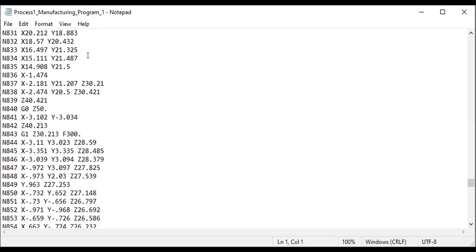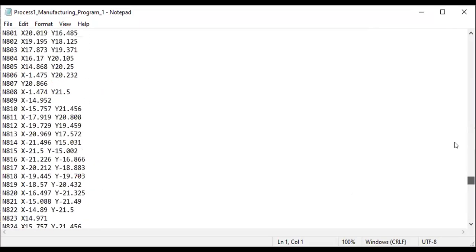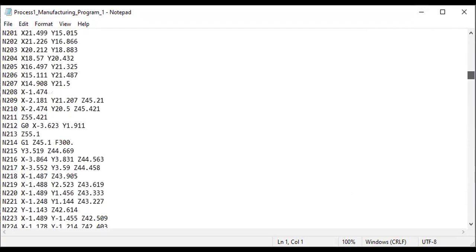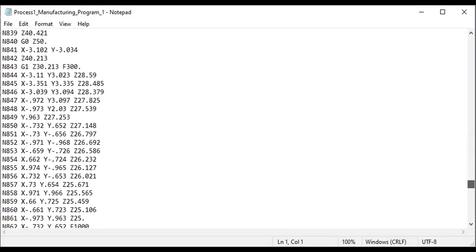So this is a program file, the G and M code file, that will be opened in the notepad. If there is an extension other than notepad, you can right click, change properties and open it with the notepad. So this file will be generated for the program we have. For the CAD drawing we have drawn, this is the G and M code file that will result as the output of the post processor. Thank you, class.